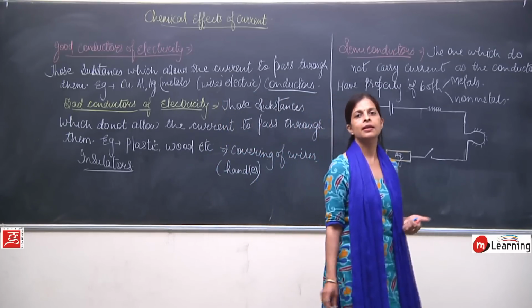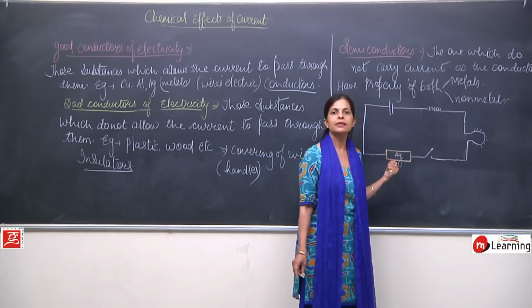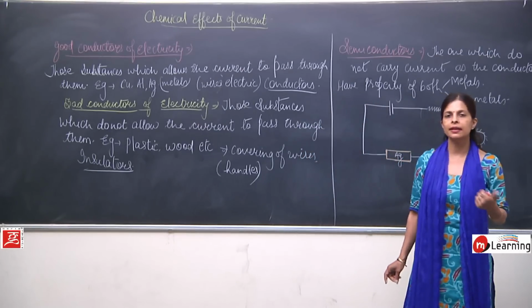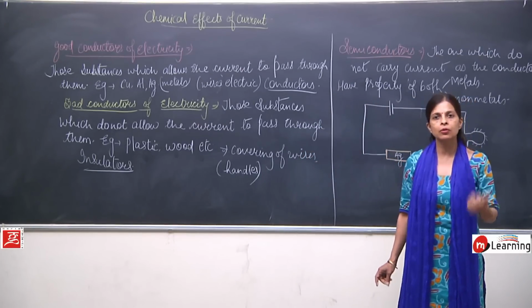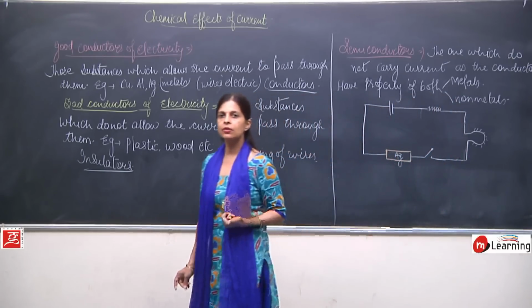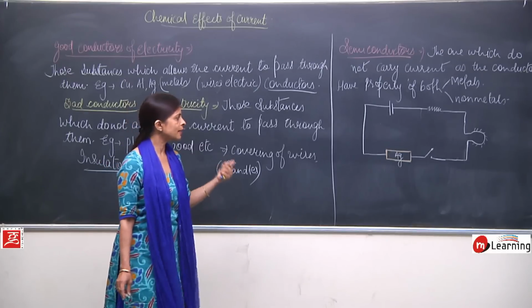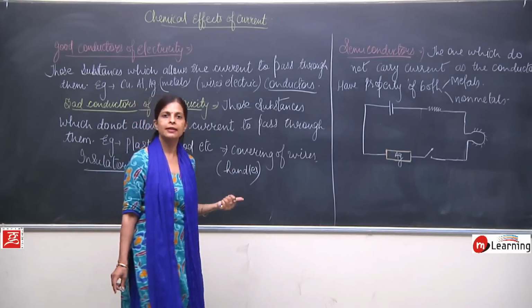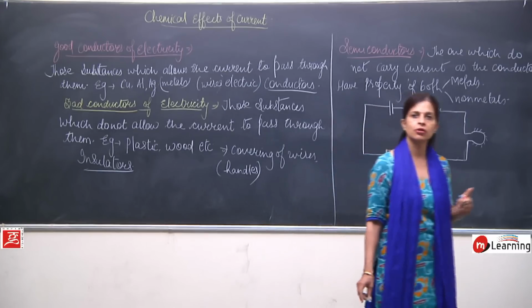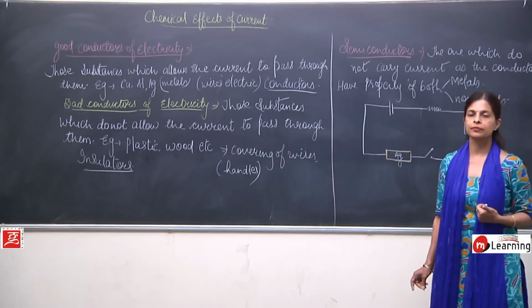It means that this substance is a bad conductor of electricity and it's not allowing the current to pass through it, and that is the reason the bulb is not glowing, because it is not getting the current. So, this is how we can find out whether any substance can carry electricity or it cannot carry electricity, whether the substance is a good conductor or a bad conductor of electricity.